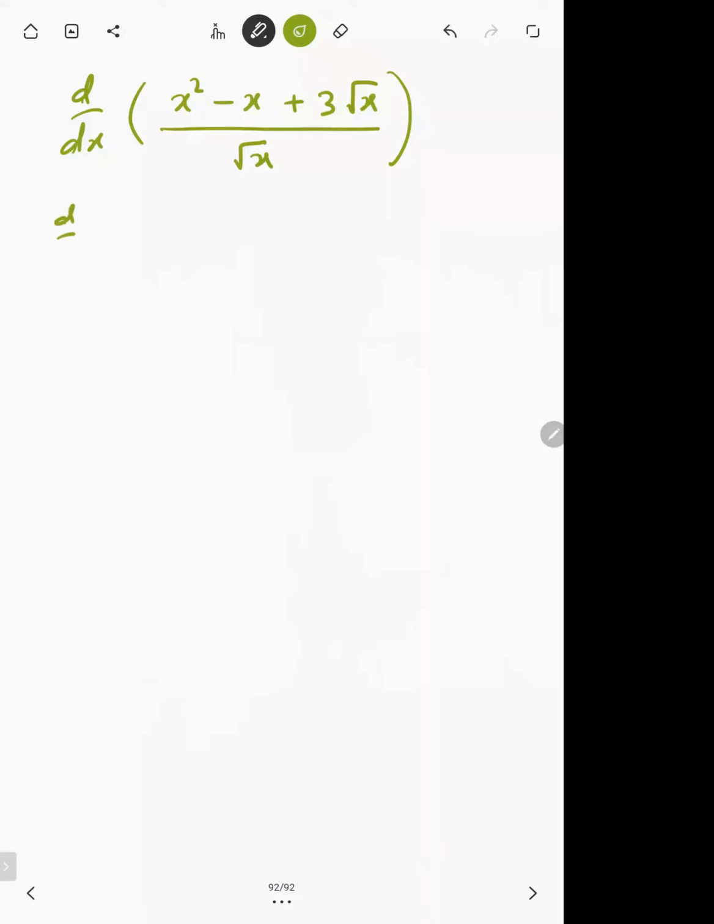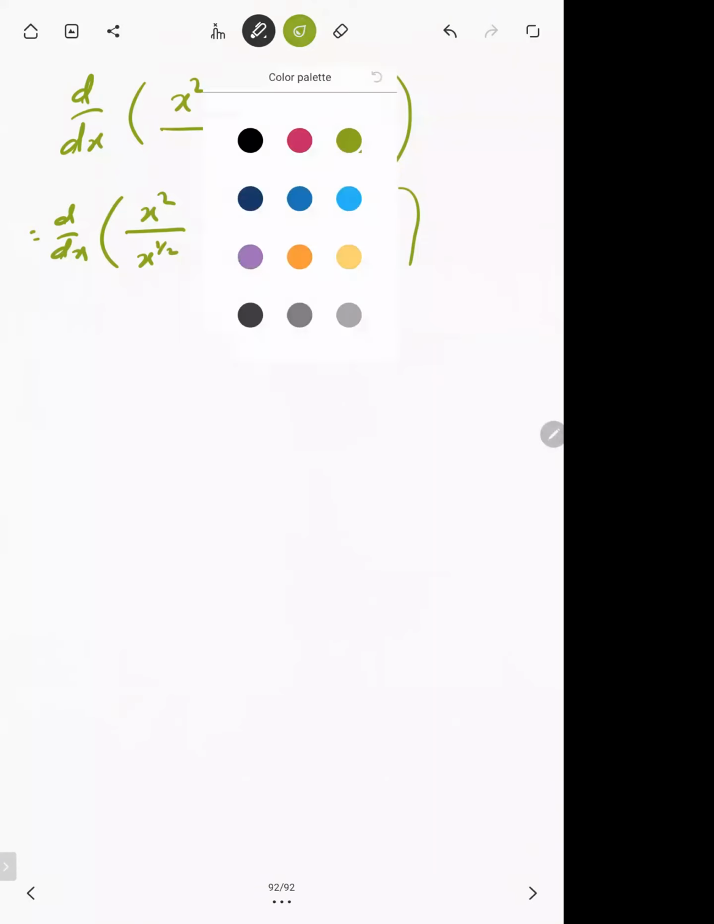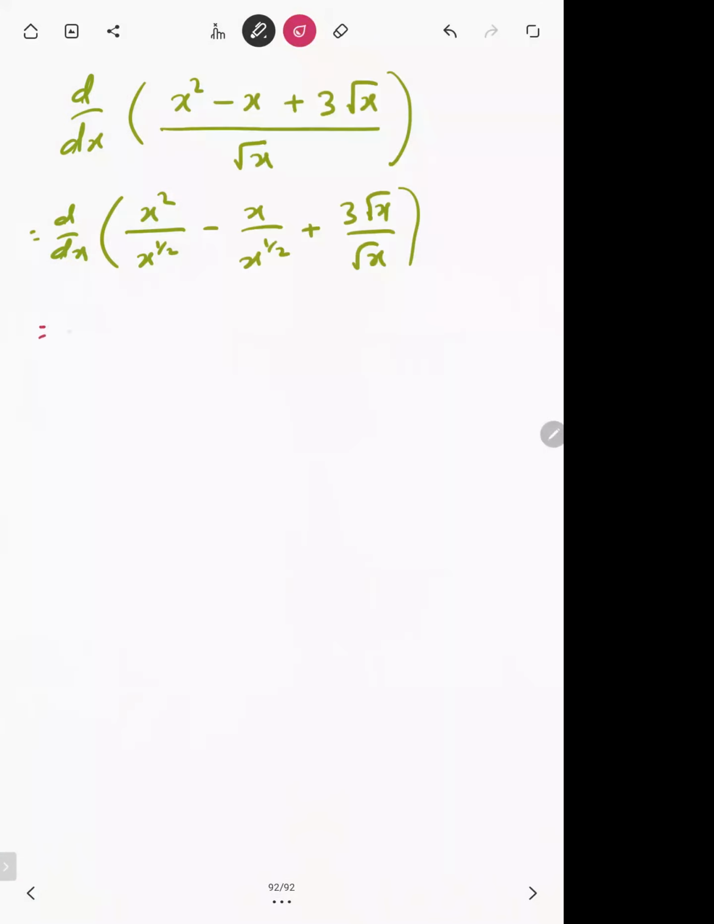Okay, we need to write x square over under root x. Under root x is basically x power 1 by 2, minus x over under root x, meaning power 1 by 2, plus 3 under root x over under root x. We need to recall indices, O level D3 chapter number 2. If the bases are same, in division powers will be subtracted. I'm not differentiating them. I'm writing d by dx as it is.